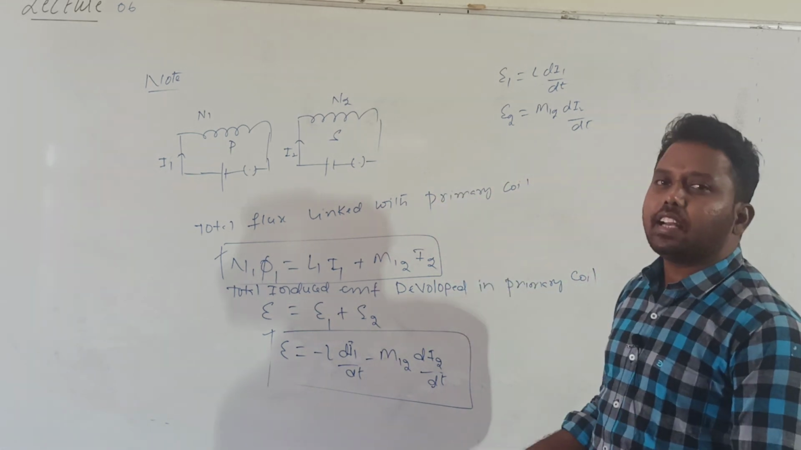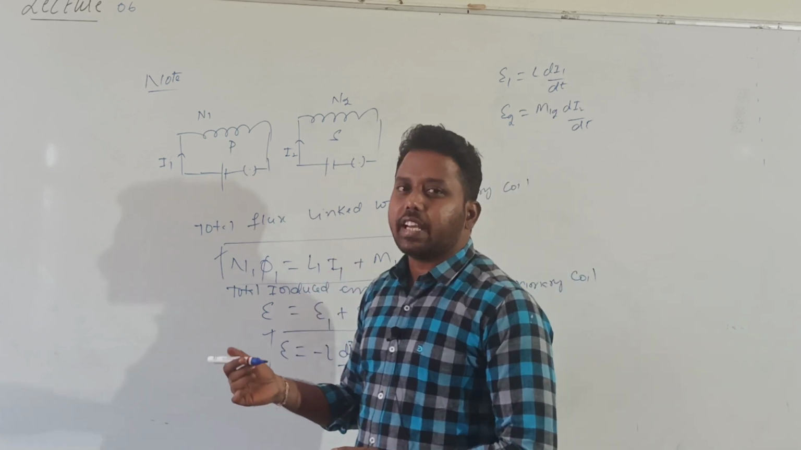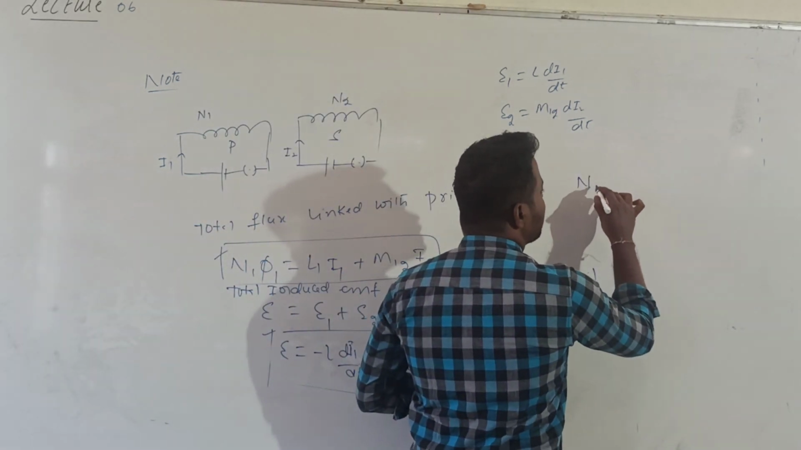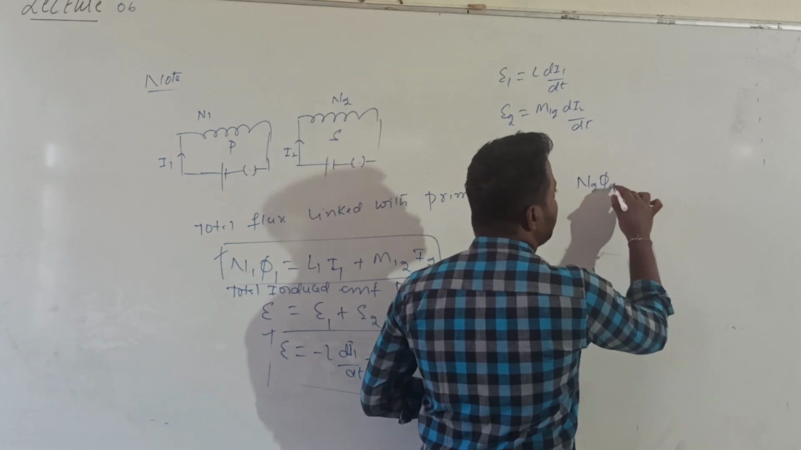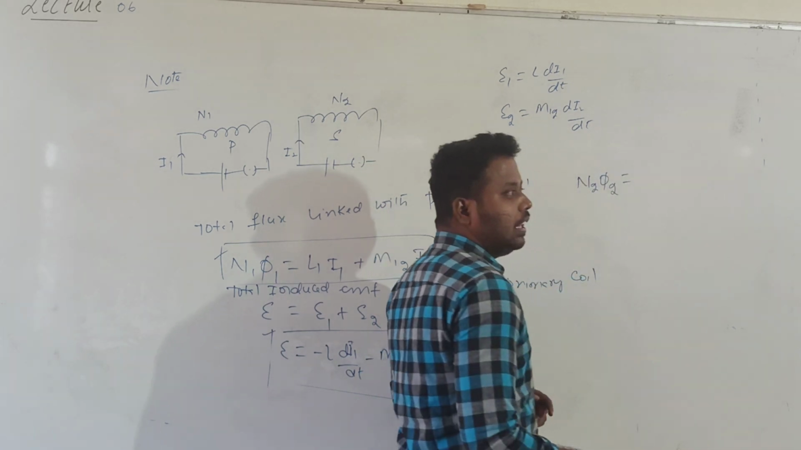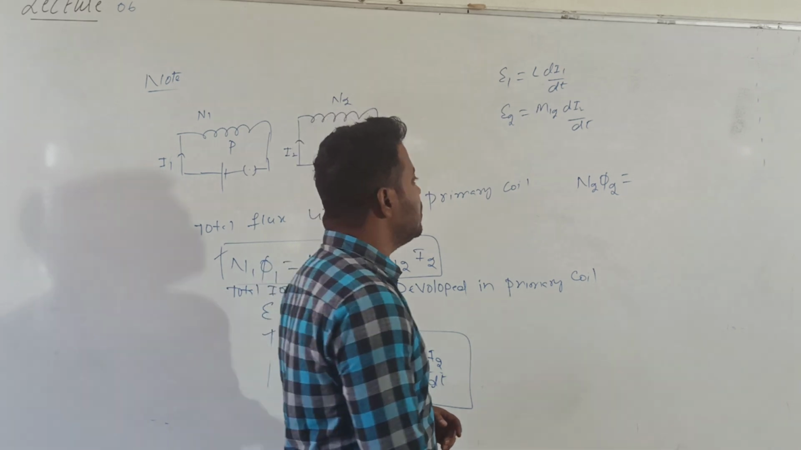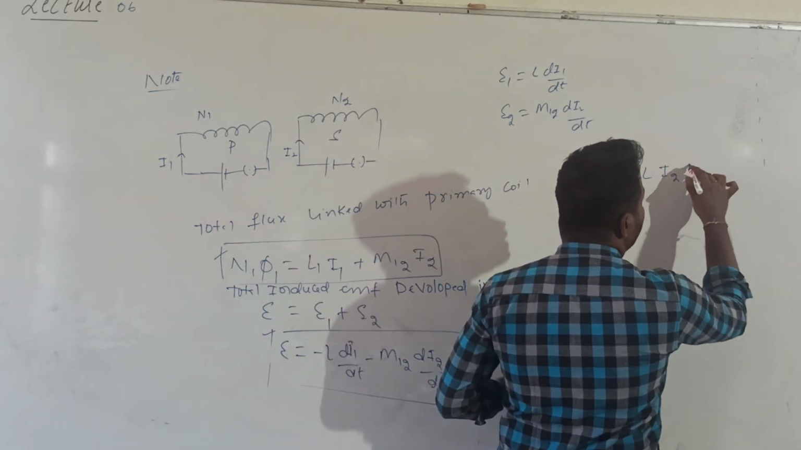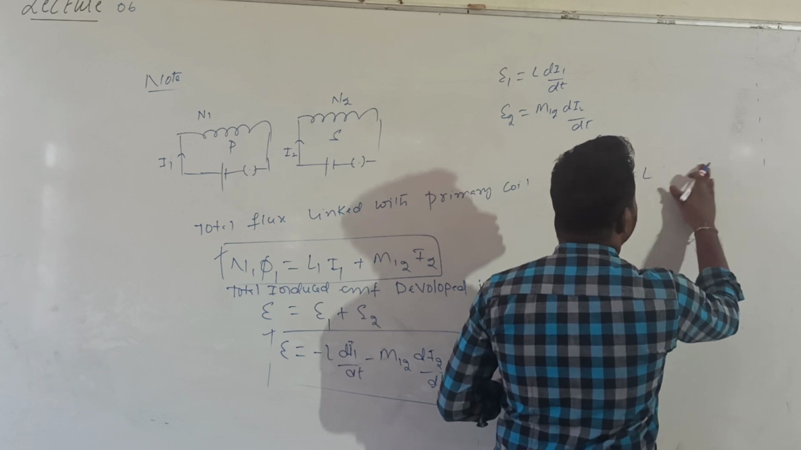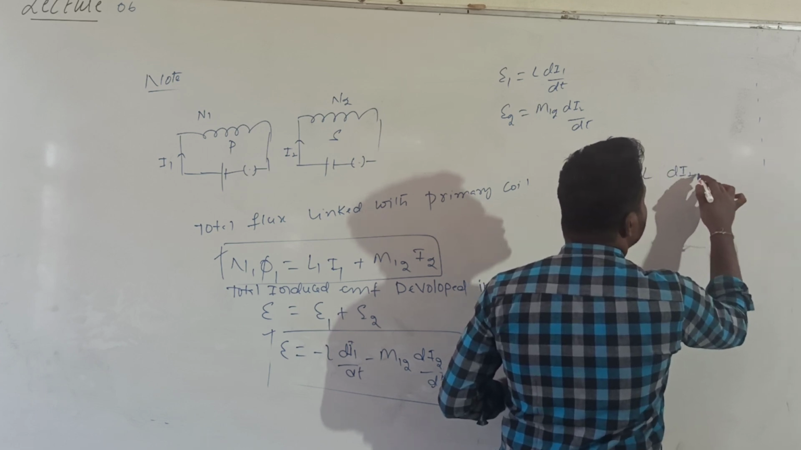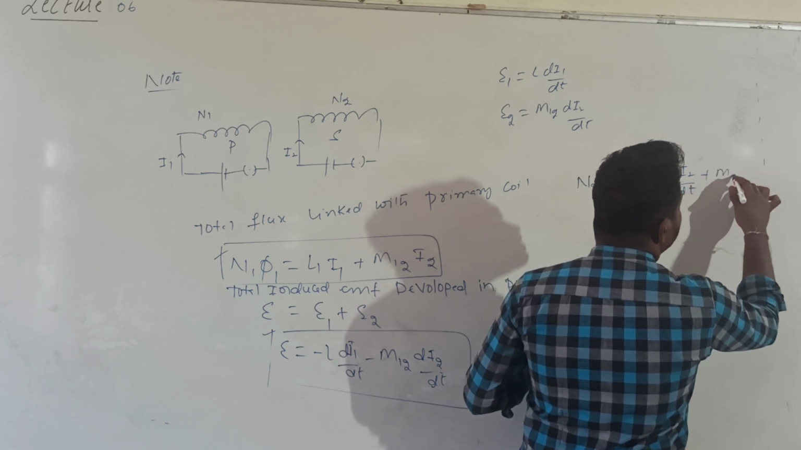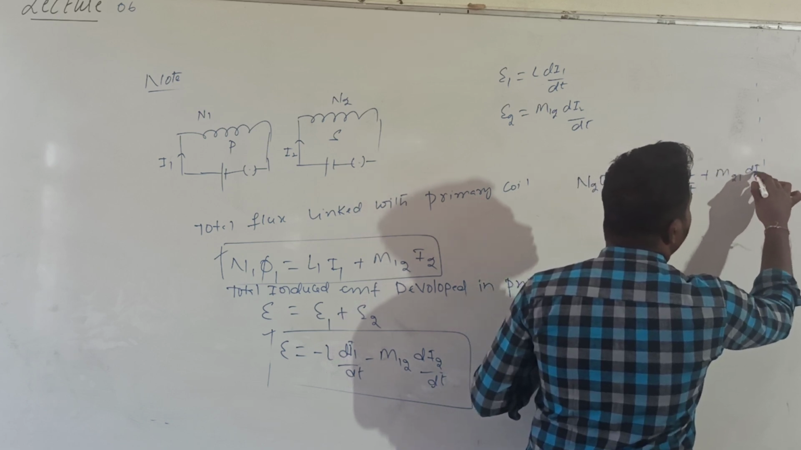Similarly, we can also calculate the total flux linked with the secondary coil. If I want to calculate the total flux linked with the secondary coil, that is given by N2 into phi2. That total flux value will be equal to the sum of flux due to self-induction, L2 into I2, and due to mutual induction, M21 into I1.